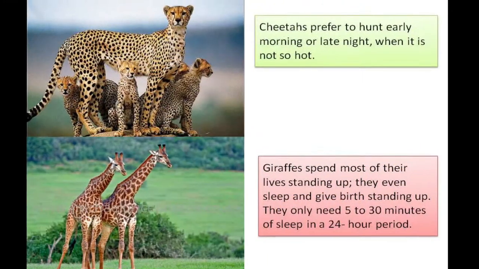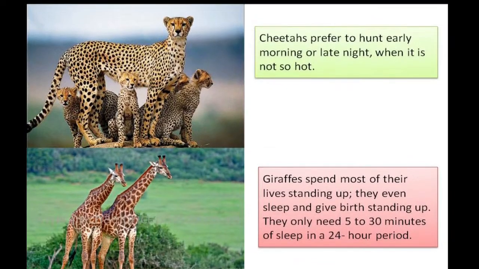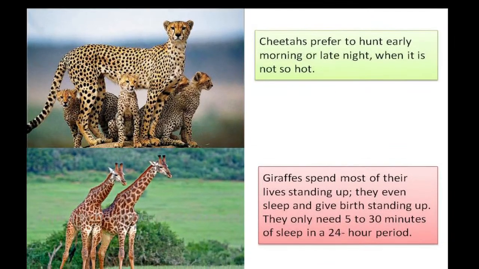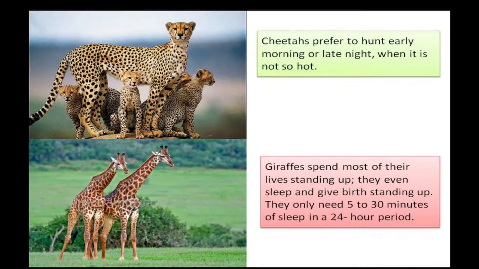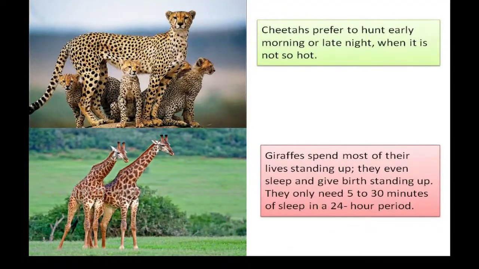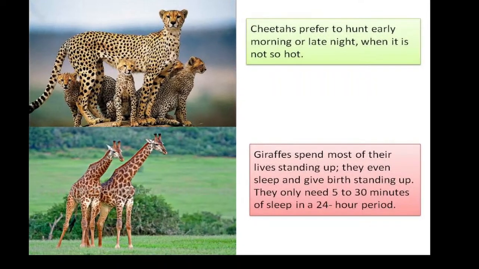Now see the first picture. Can you identify this picture? Leopard, right? Or we call cheetah as well. See, it has got so long legs. Isn't it? So long legs. Due to its long leg and its cylindrical body, it gives help for them to run very much quickly. We learned, isn't it, that cheetahs are very good runner. And why can they run so quickly? Because due to their cylindrical body and its long legs.